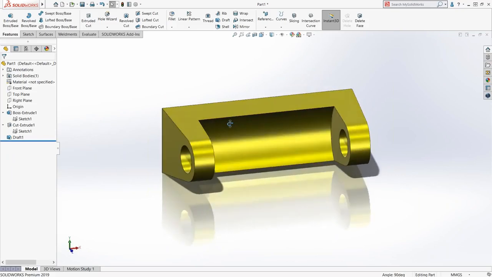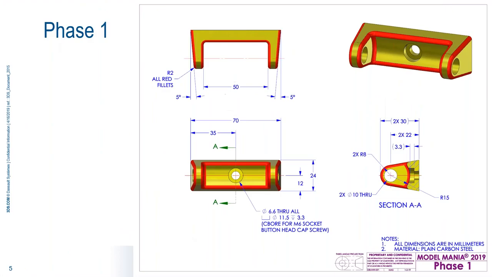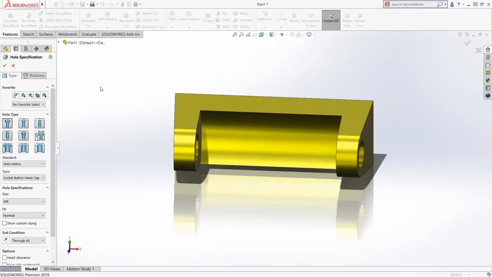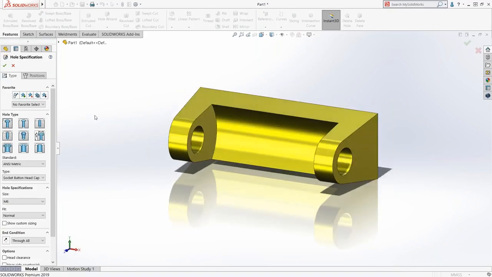Okay. Now what we want to do is, so we have this part done, we've got all this captured. All we've got to do is this and our fillets. So let's go ahead and do that. So the hole wizard. When I grade all these parts at SolidWorks, well, we have probably 240, I think, people sat for Model Mania this year. When I grade all these parts, I notice maybe only 60% use the hole wizard. I would encourage people to learn to use this.